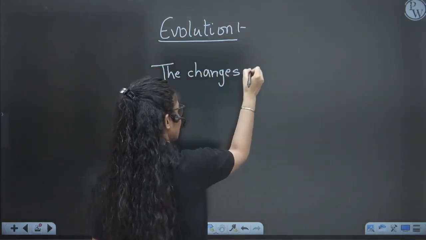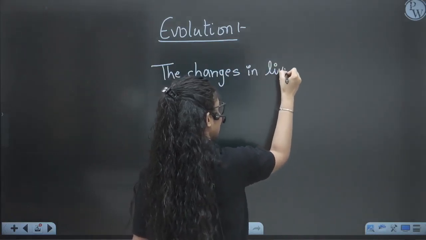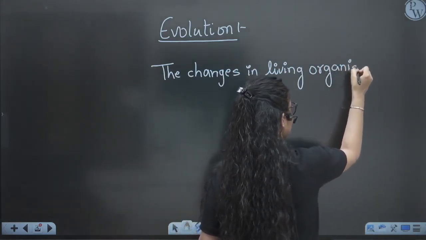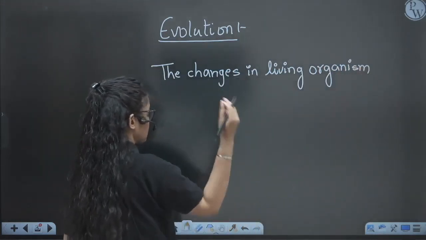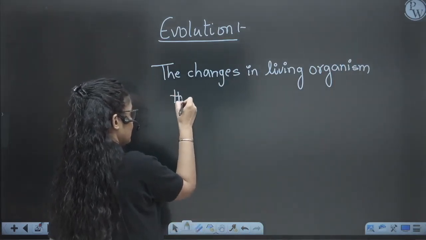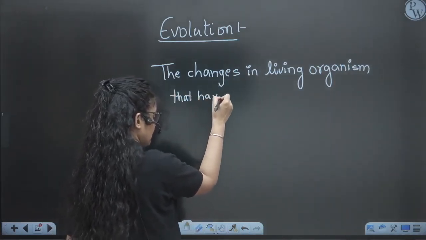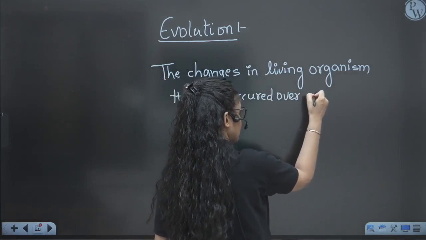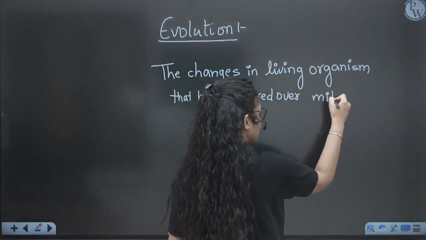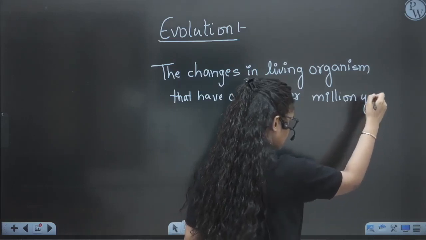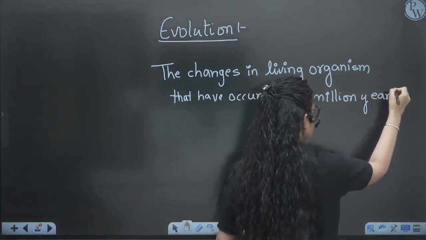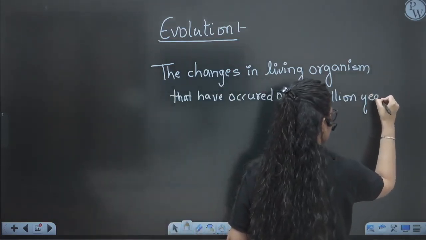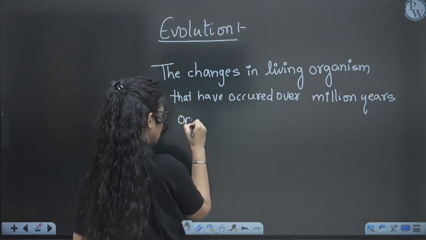So evolution is nothing but the changes in living organisms. They can be anything, plants, animals, right? So changes in living organisms. It can be flora and fauna. And that have occurred over million years on earth. So this process takes million years on earth. So this is the evolution.